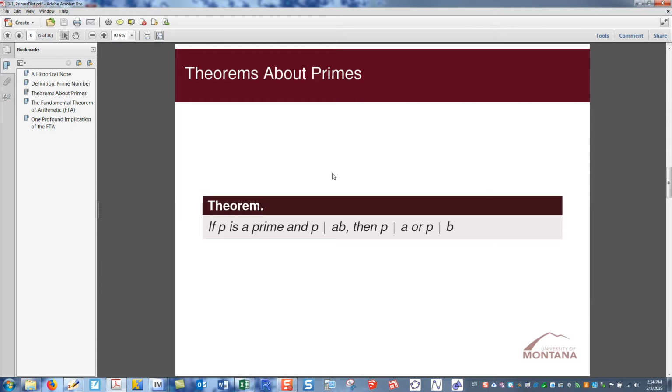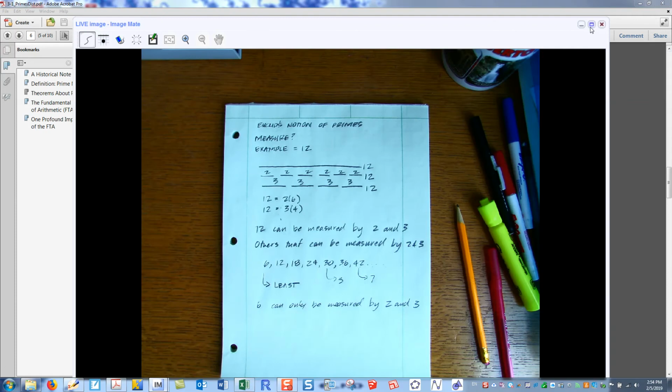So here's a theorem. Let's start talking about theorems about primes. If p is a prime number and p divides a times b, then p divides a, or p divides b. So this is one of the unique things about primes, is that we can use them, I guess, to split up products using an or statement. So when divisibility is designated, I guess, when p divides a product. So let's go ahead and prove this, and I'll switch over to my desktop here.